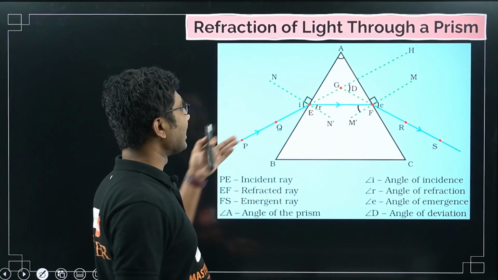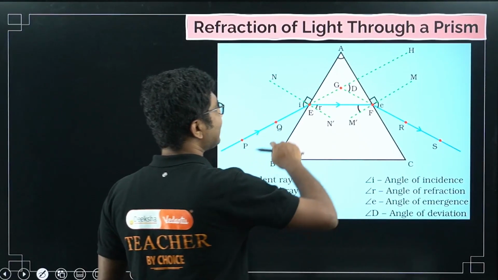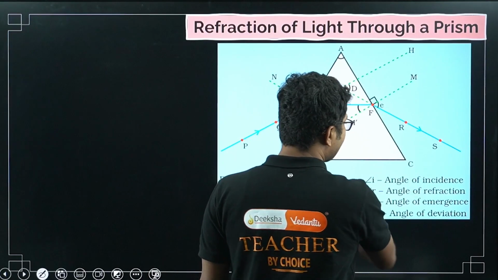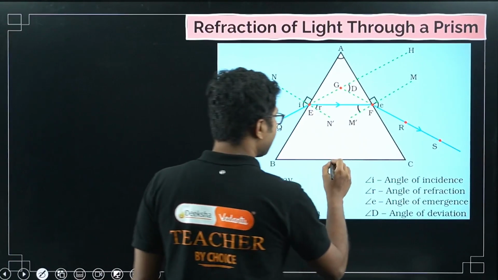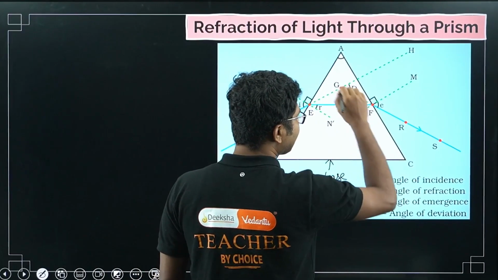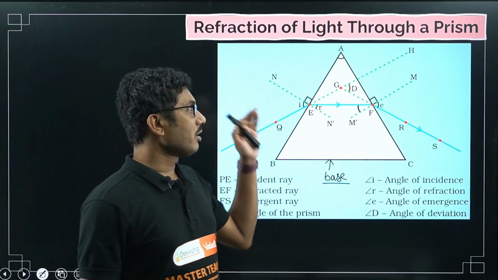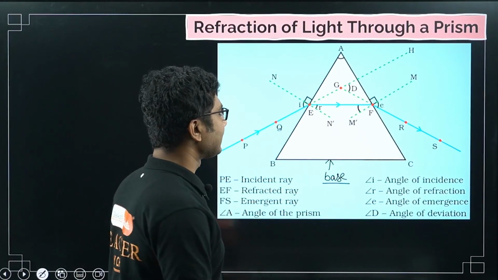Suppose we are sending one monochromatic light through a prism, then as you can see, after coming out of the prism, it bends towards the base of the prism. Okay, this is called the base of the prism. And in general the light bends towards the base of the prism. For a normal prism there are some special cases, but we are not going to discuss anything like that.